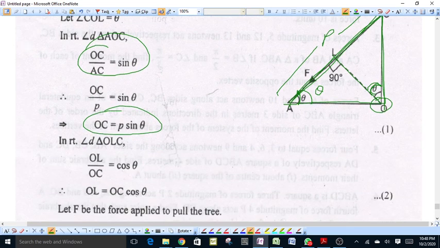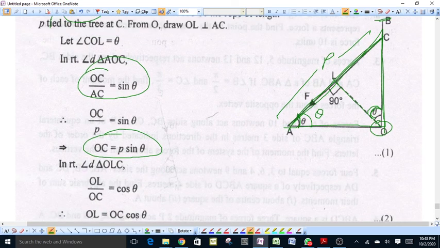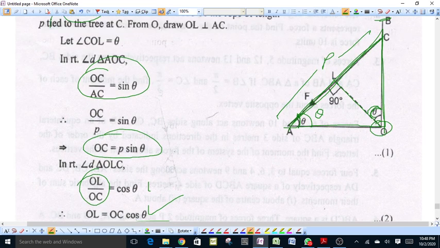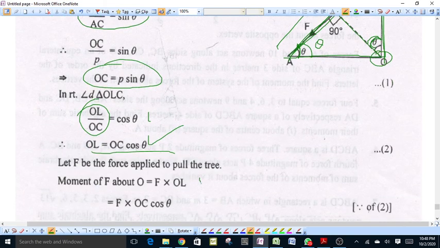Now in right triangle OLC, OL upon OC will be equal to cos theta, so OL is equal to OC cos theta. Suppose F is the force applied to pull the tree, then the moment of force about O will be equal to F into OL.